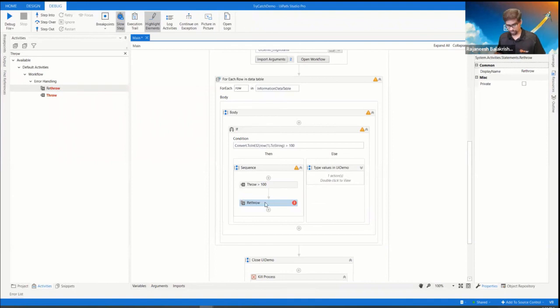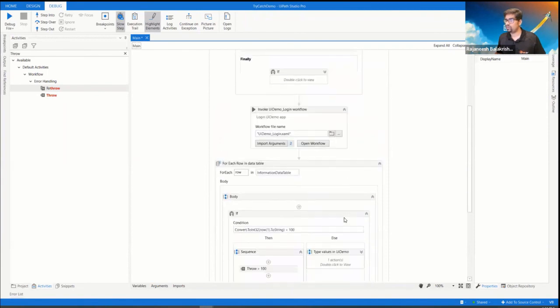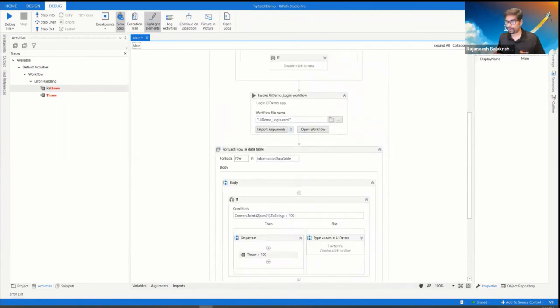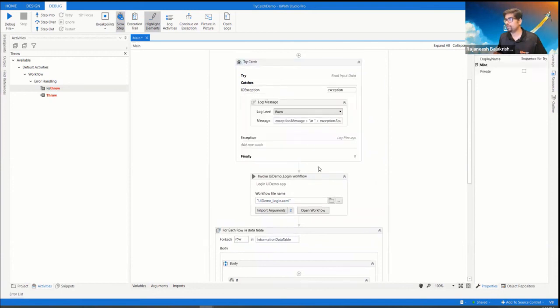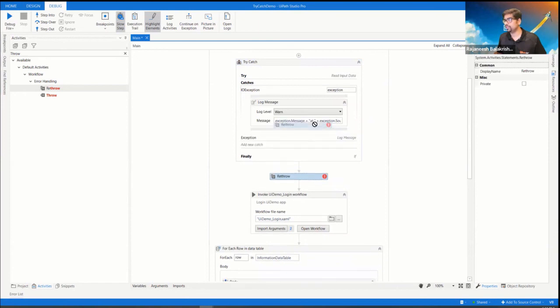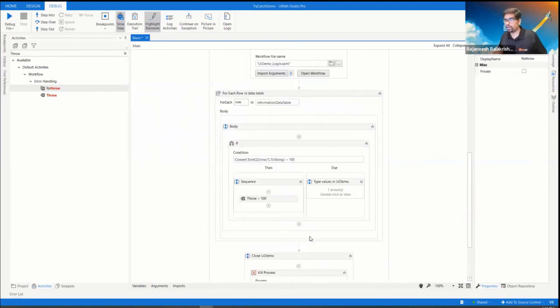Oh, sorry, I should not use it here. I need a try, and inside the try only I can rethrow, not inside the if statement. That is true. Rethrow works only from the catch block, not from any other block, right?